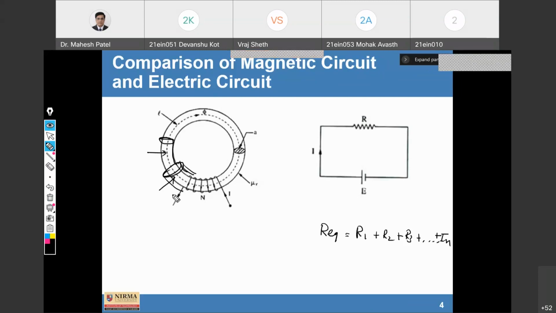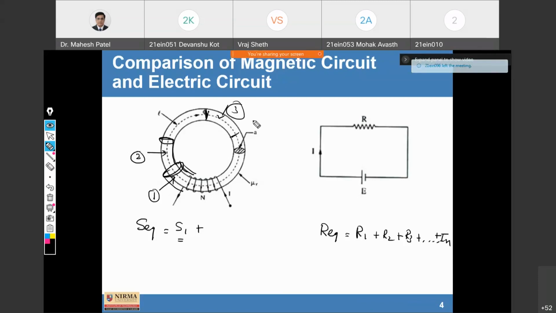So here also we can write S equivalent, that is, equivalent reluctance is equal to S1, where S1 is the reluctance of part 1, S2 is the reluctance of part 2, and S3 is the reluctance of part 3. It may be possible that these different parts are made of different materials having different permeability.